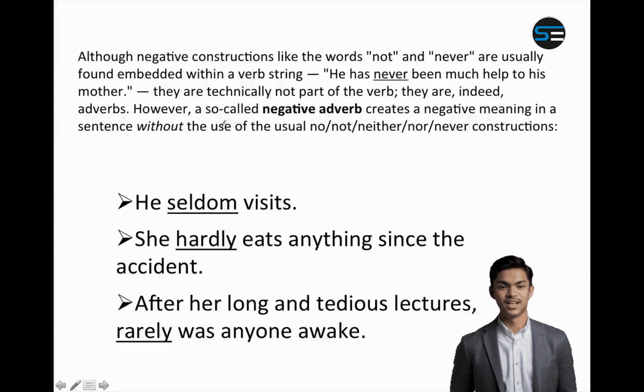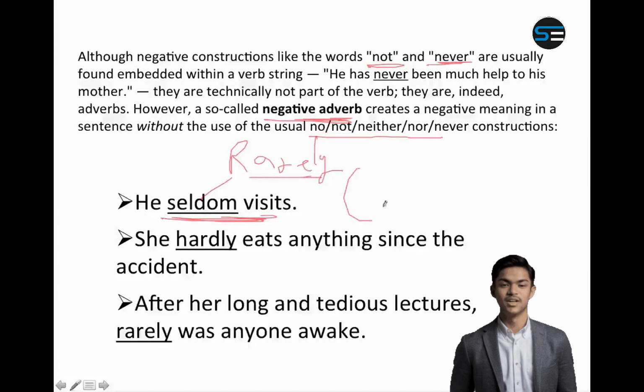Now, there are words which make a sentence negative, like not and never. But there are a lot of words with which you don't have to use the word not and never. These are called negative adverbs. And in that, we don't use the words no, neither, nor, never, etc. because they are already negative. For example, he seldom visits. He seldom visits means he rarely visits. So this is already a negative sentence. So you will not say he does not seldom visit. You will simply say he seldom visits, which means he rarely visits.